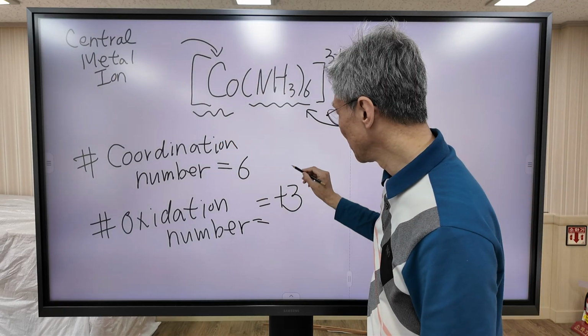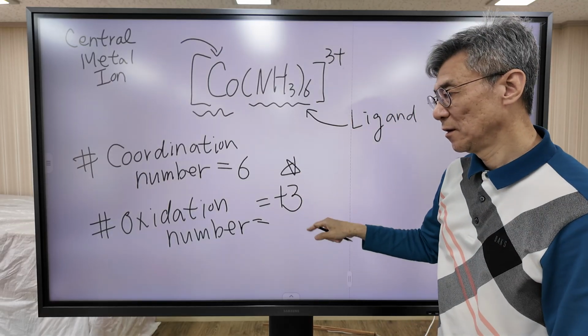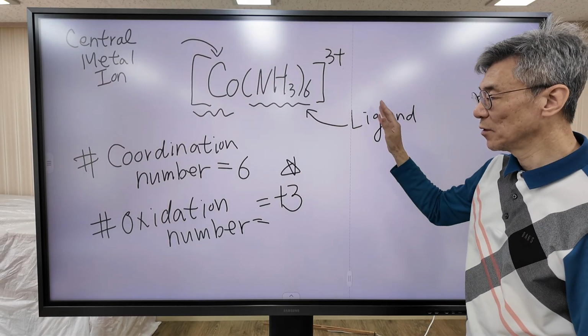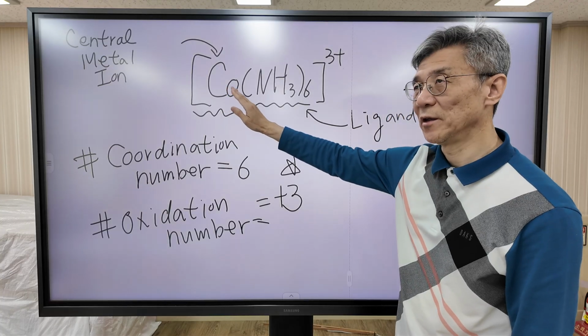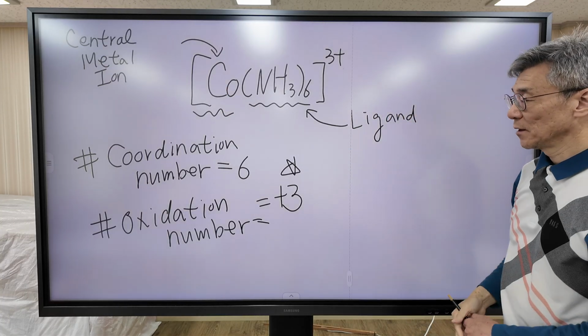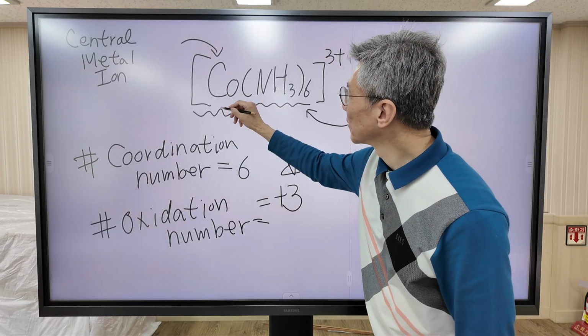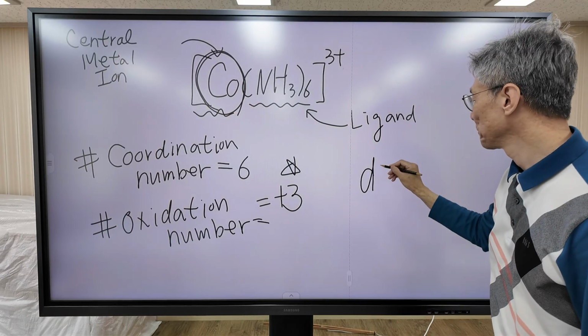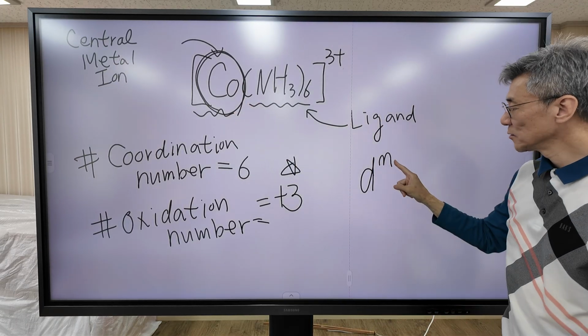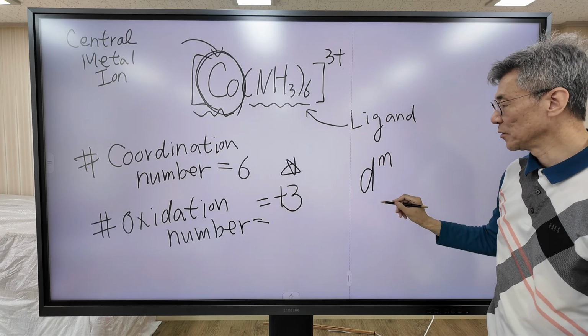And especially, this one is important. In the coordination complex, the oxidation number of the central metal ion is very, very important because the number of electrons in the d orbitals is very, very important.